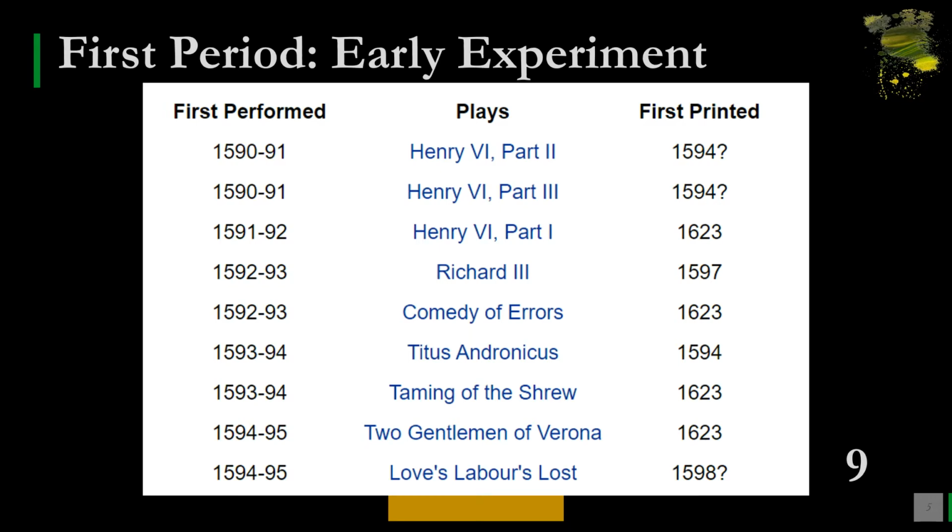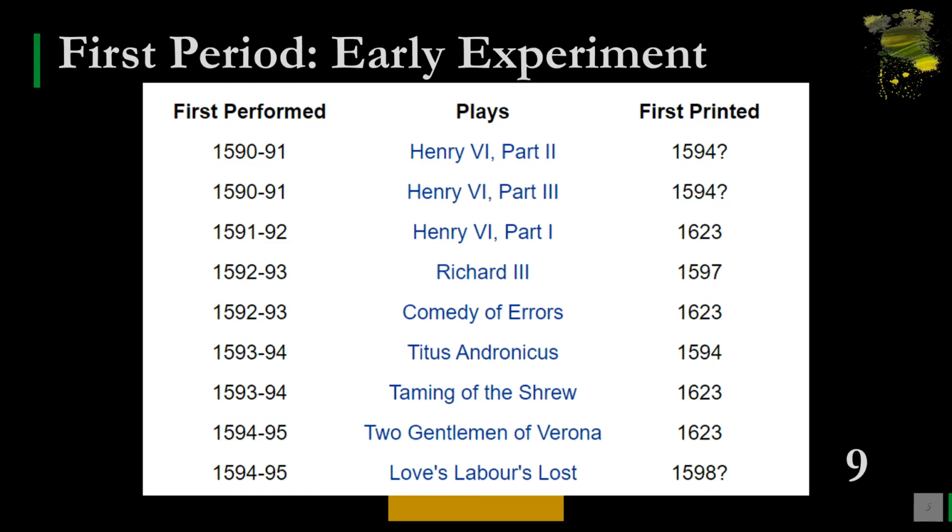Now, here we have the date of first performance and the date of first print. Very first, we have 1590 to 91, Henry the Sixth Part Second, and it is assumed to be first printed in 1594. Second, we have 1590 to 91, Henry the Sixth Part Third.